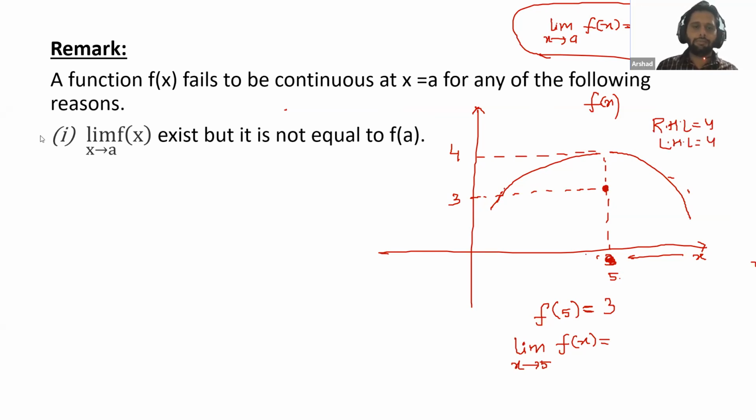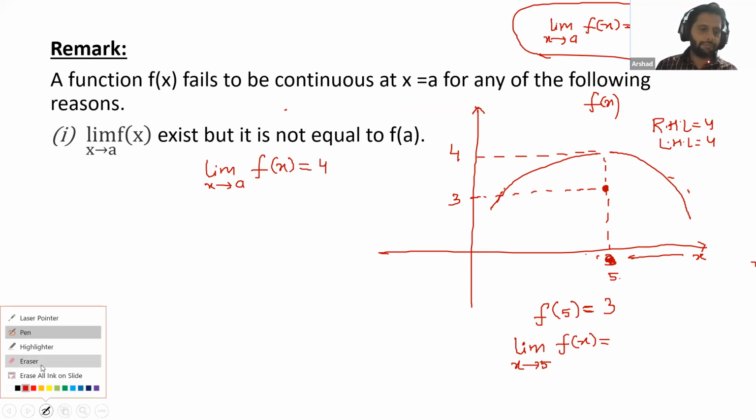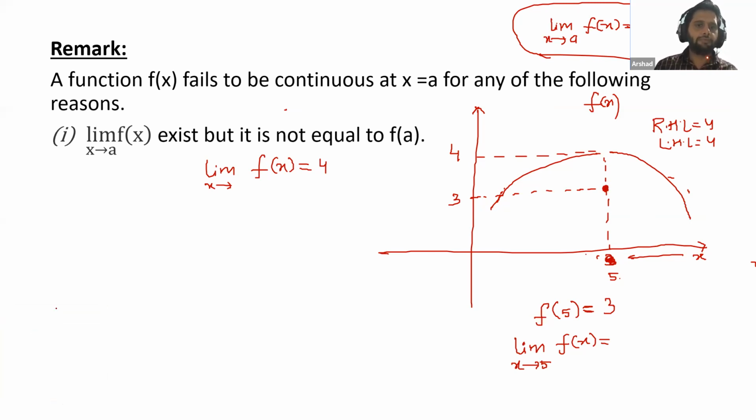So the limit as x tends to 5 of f(x) is equal to 4. And what is the value of f(5)? It is equal to 3. So here we can see that the limit exists, and the function exists at this point 5, but the limit and this value are not equal. These two are different.